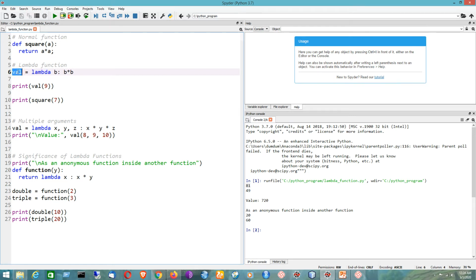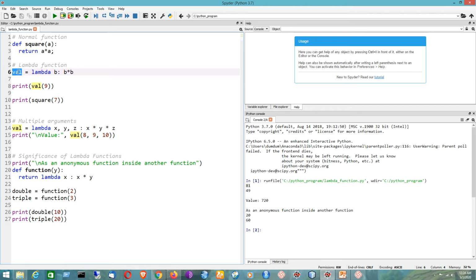So this is the function object being returned. That means the variable val will be actually storing the function object being returned. In a sense, this lambda function is basically returning a function object which is assigned to the variable named val. Okay, so that is the idea to be used here.